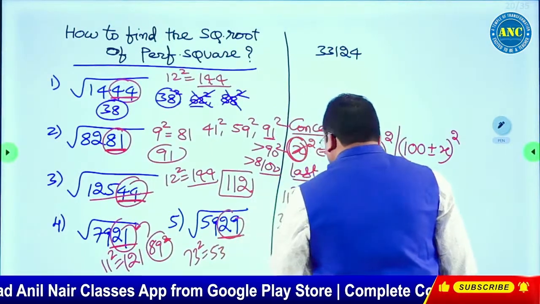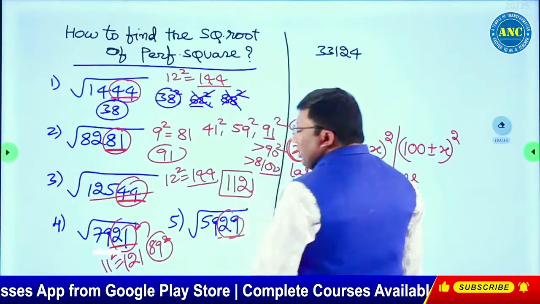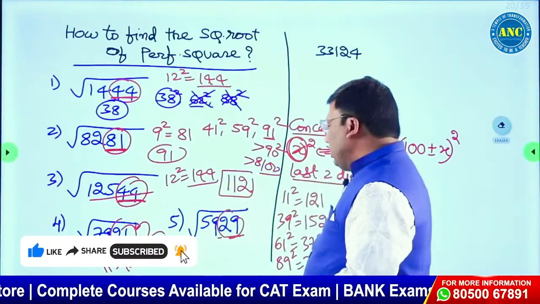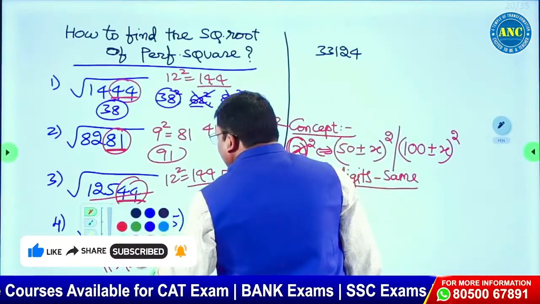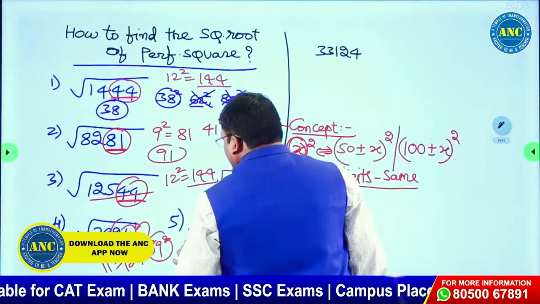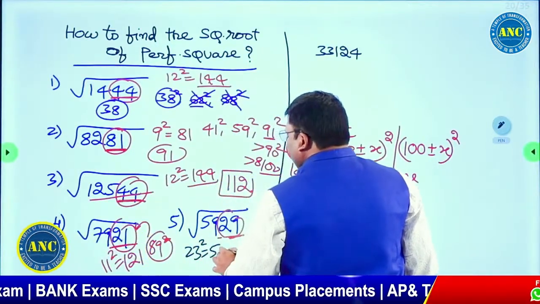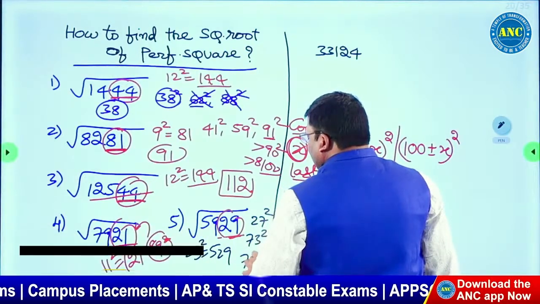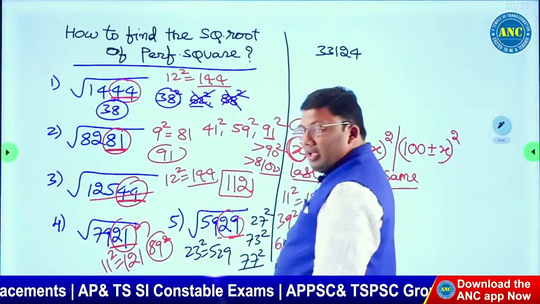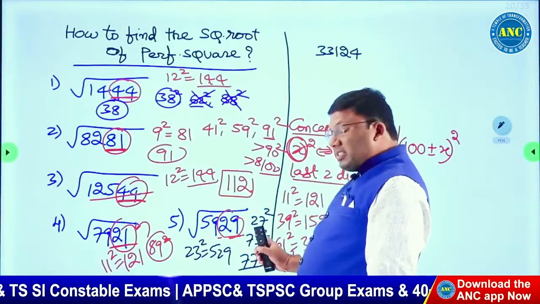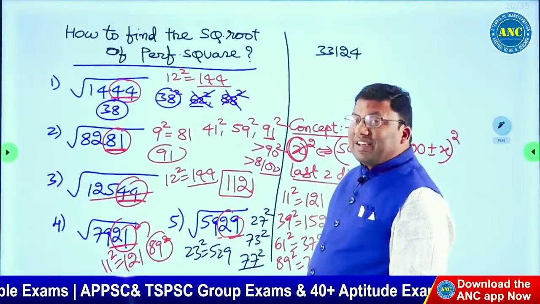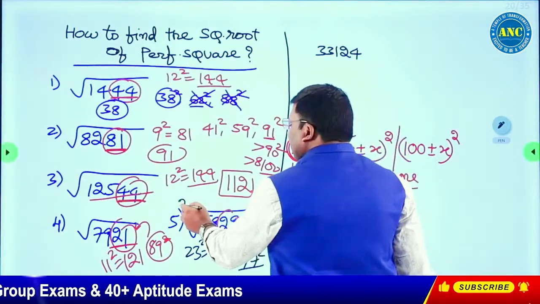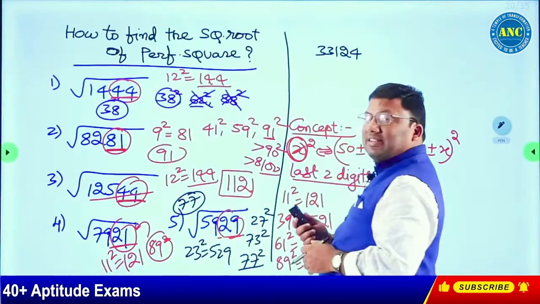Okay, instead of doing it directly, what is the smallest number whose square will end with 29? 23 square is 529. So it will be 50 minus 23, 50 plus 23, 100 minus 23. I hope the idea is clear. 75 square is 5625. The answer is greater than 75. So the answer is 77.